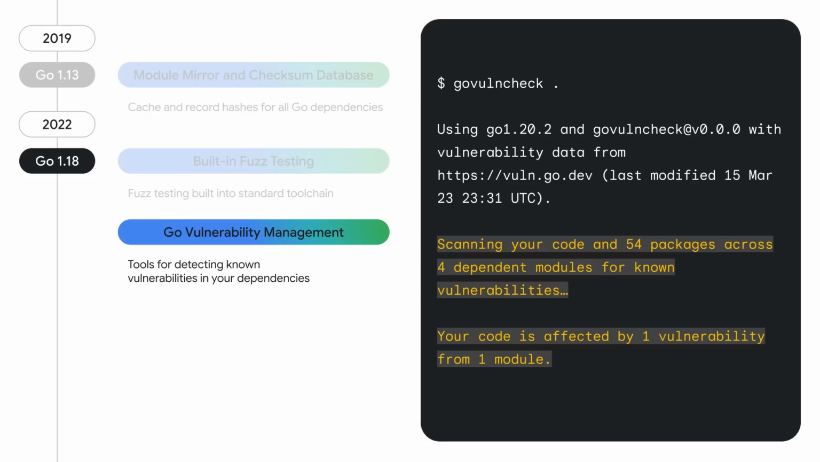And in 2022, we introduced Go's end-to-end vulnerability management system, which surfaces known vulnerabilities in your dependencies everywhere from your IDE to the runtime. By analyzing the call graph from your code through your dependencies, Go's vulnerability management tools are able to detect whether you actually invoke vulnerable code, eliminating the vast majority of false positives.